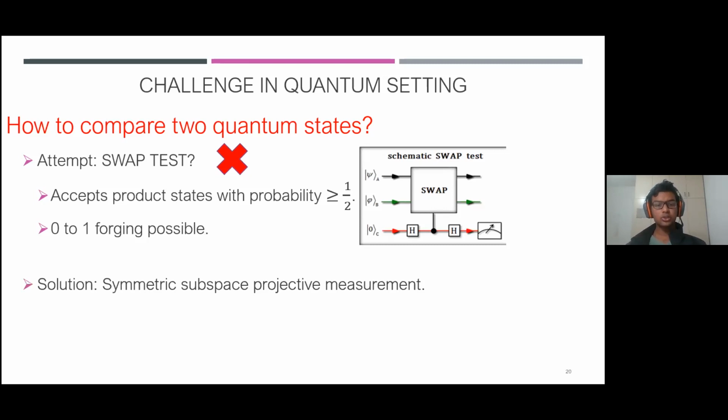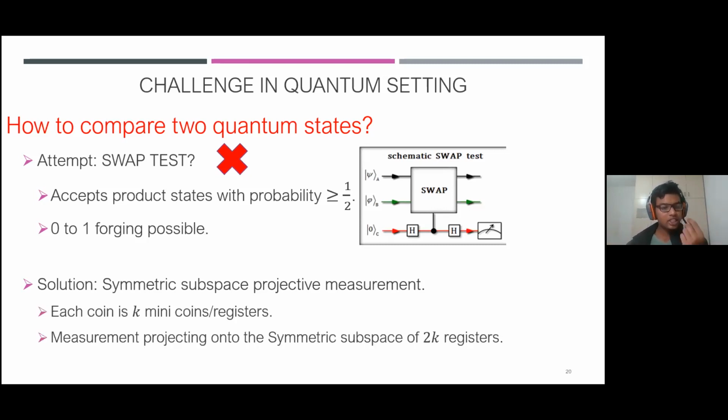Okay, so what's the solution? What we do is called the symmetric subspace projective measurement. You can think of it as an extension of the swap test. So basically in this case, we think that each coin, rather than being a register, is actually made up of k registers or k mini coins. So verification works as follows. Whenever someone gives you an alleged money state, it is also k registers, and you bring out one money state, which is also k registers, from your wallet. So you have two sets of k registers, and you do a projective measurement into the symmetric subspace of these two k registers. So formally, what do I mean?